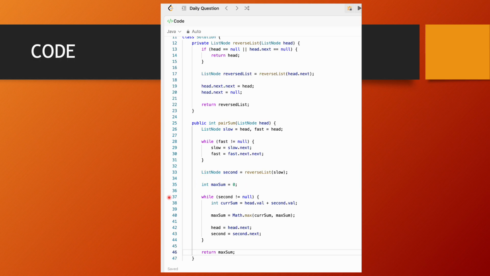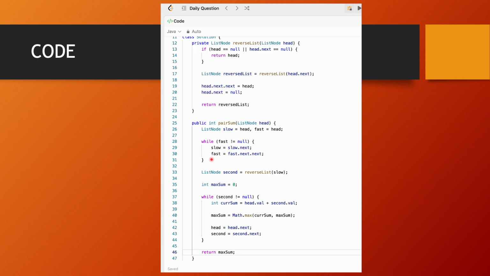Now moving on to line 37 till 44. In this part, until our second pointer reaches null, we are finding the current sum using head.val and second.val. We are adding them. We are finding the max sum using Math.max of current sum and max sum. And we are moving one step for head and moving one step for second. And in the end, we are returning maximum.